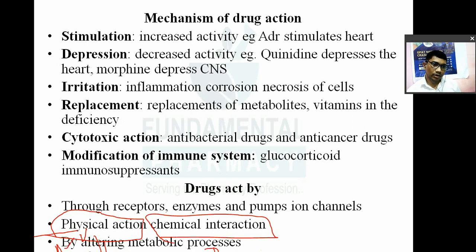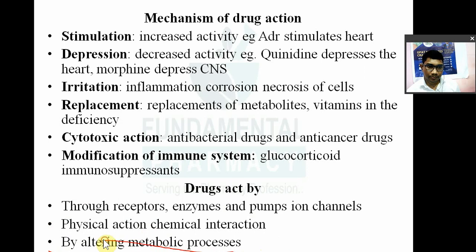Or a drug may act by altering the metabolic process, like drugs that inhibit lipolysis.